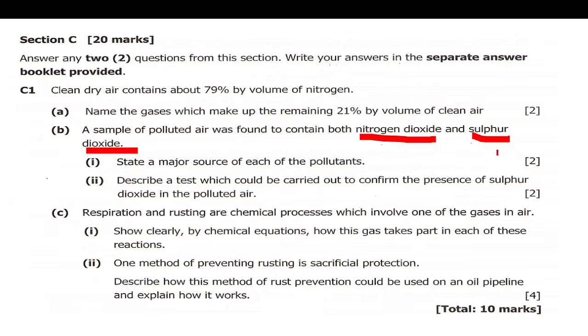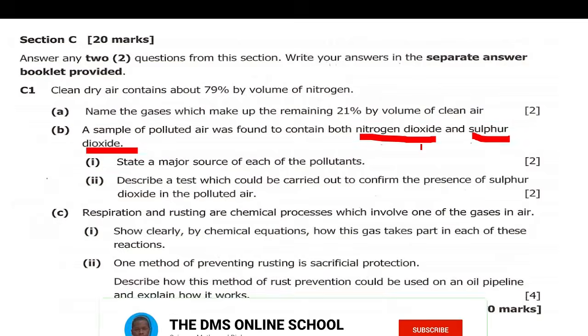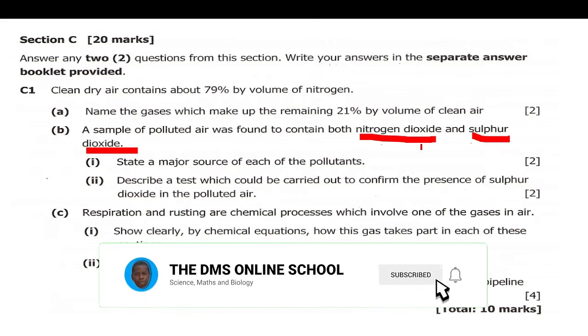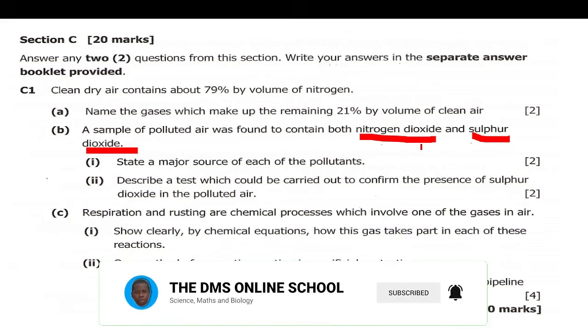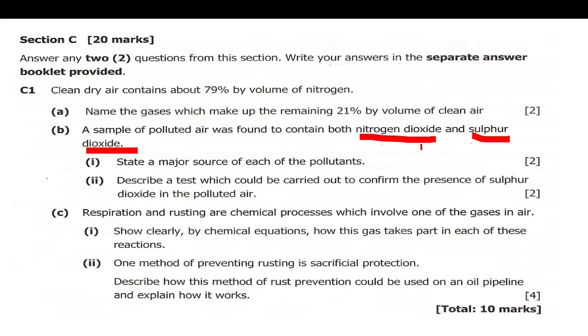So the source of sulfur dioxide actually is the combustion of fossil fuel, and the source of nitrogen dioxide is the combustion in internal engines. Nitrogen at high temperature reacts with oxygen to form nitrogen dioxide. The air which enters the engine for combustion is a mixture of gases, of which nitrogen is one. So nitrogen also goes into the engine, and because the engine has a high temperature inside, nitrogen reacts with the oxygen and forms nitrogen dioxide.